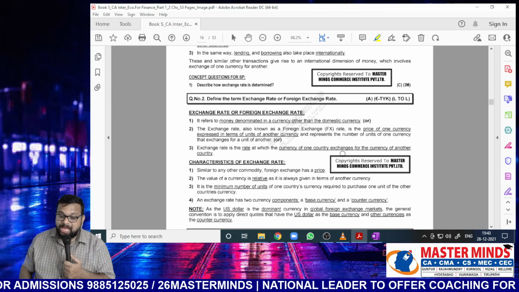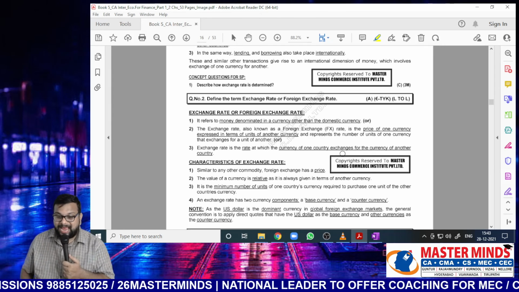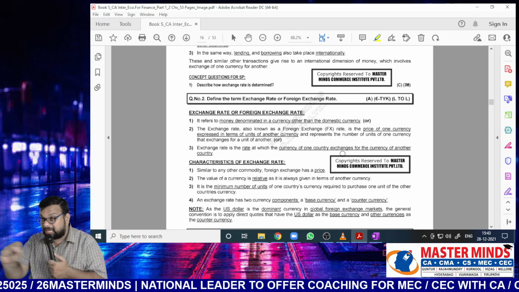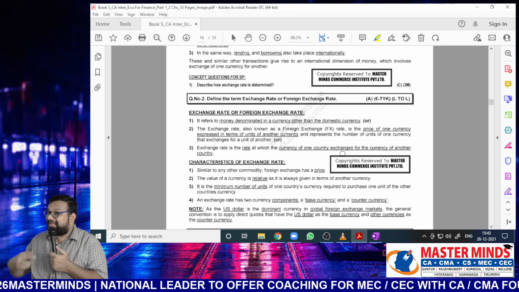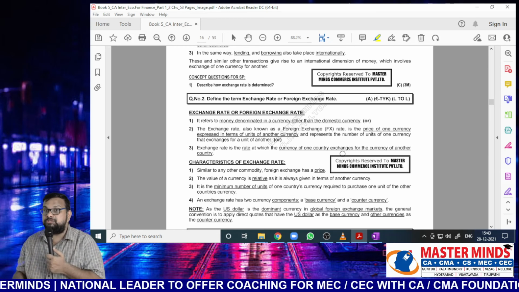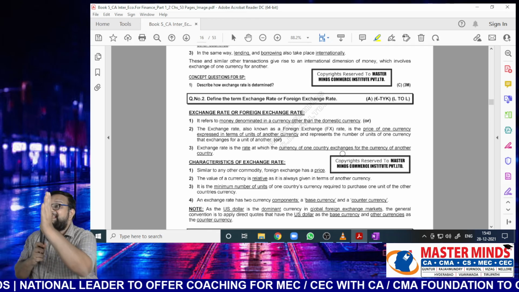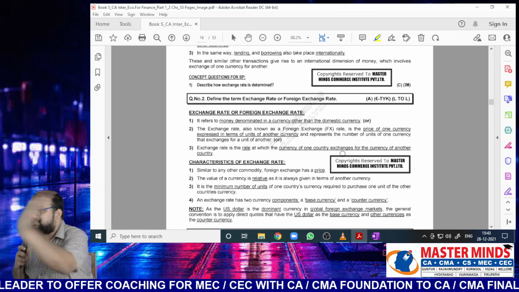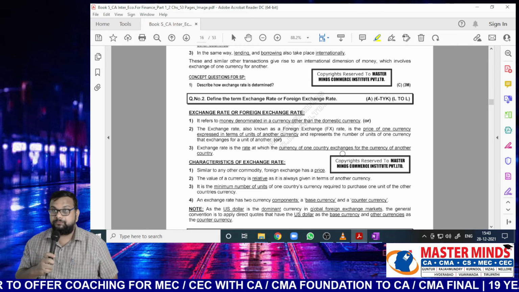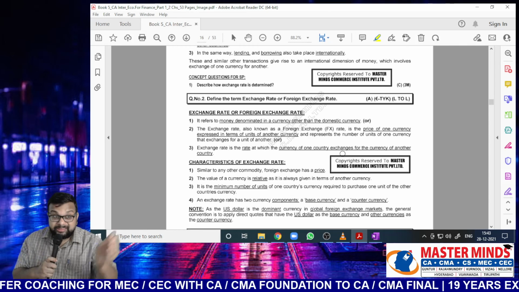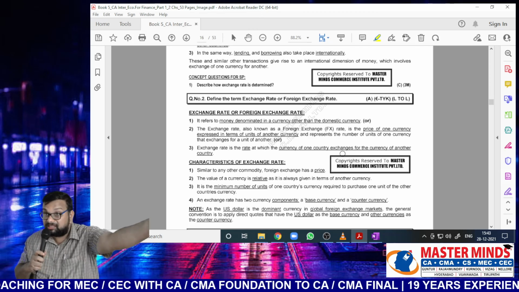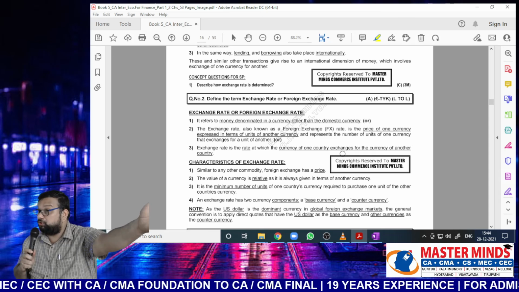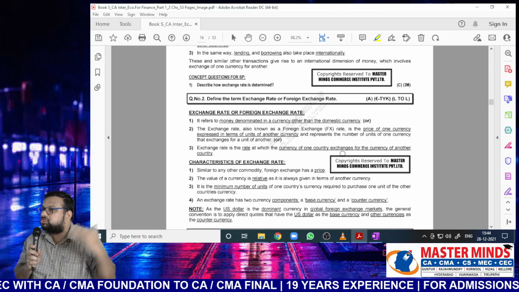Next, the value of a currency is relative, as it is always given in terms of another currency. Underline "another currency". When we are expressing the value of one good in terms of another good, or the relationship of one person in terms of another person, it is called a relative concept. In what way is that person related to you? He is my father.